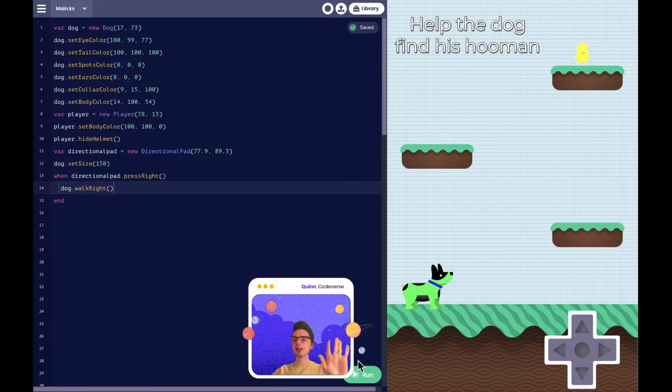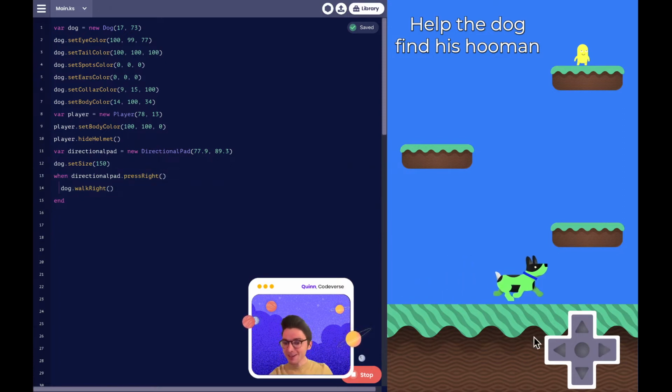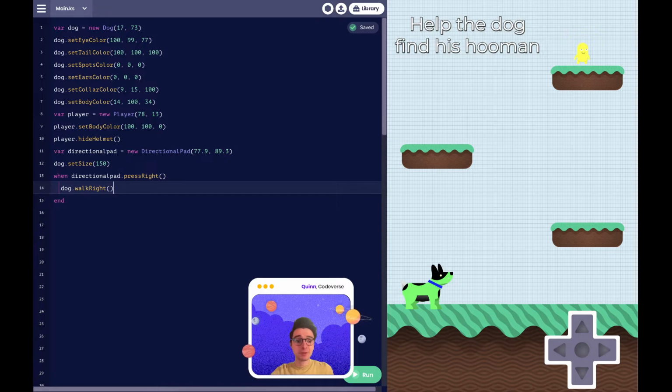Oh my goodness. Okay, let's try this out. What happens when I run my game? I click the right directional pad and my dog's walking. No! Dog, come back! Where'd you go? Well, that's because I didn't tell my dog to stop. All the computer knows to do is, hey, when the directional pad presses right, the dog will walk right. But we didn't tell him to stop, and we didn't tell it to jump. We didn't tell it to do anything else. So the computer is only as smart as we make it. Everyone's saying that computers are super, super smart. No. Everyone here, all 100 plus of you, you are the smart ones. So let's make it so that our dog can move in all directions.